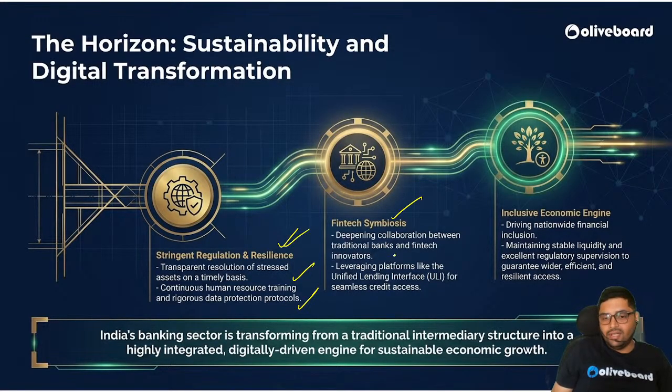Fintech symbiosis deepens collaboration between traditional banks and fintech. And finally, we have the inclusive economic engine, driving nationwide financial education, maintaining stable liquidity. This is a very important thing which RBI needs to do. This is just for you to understand.